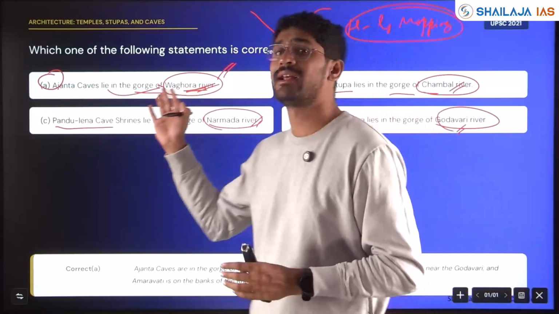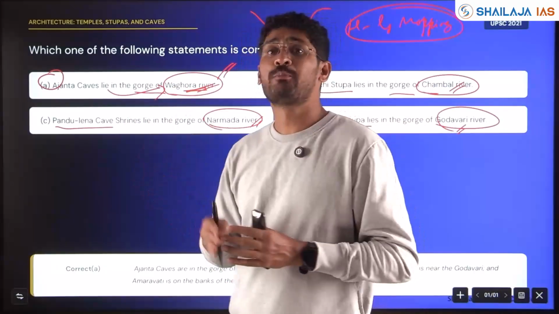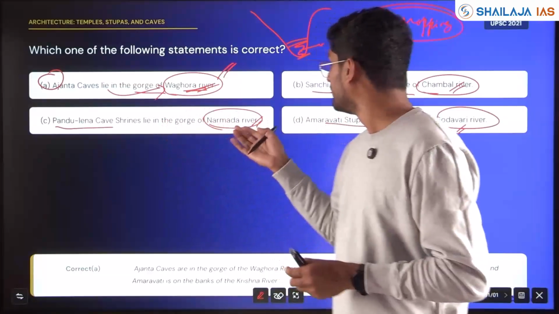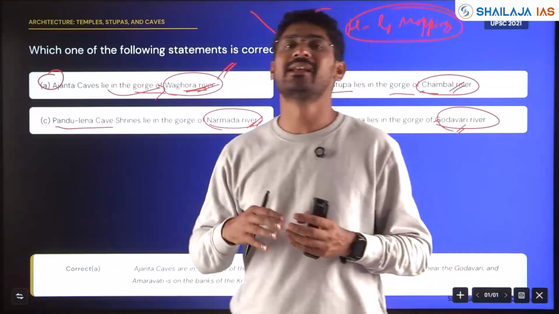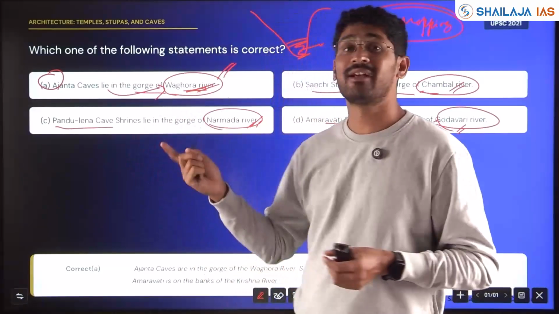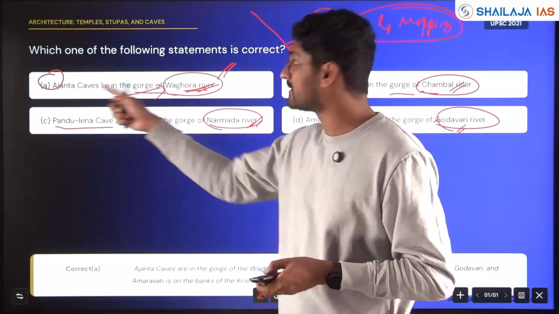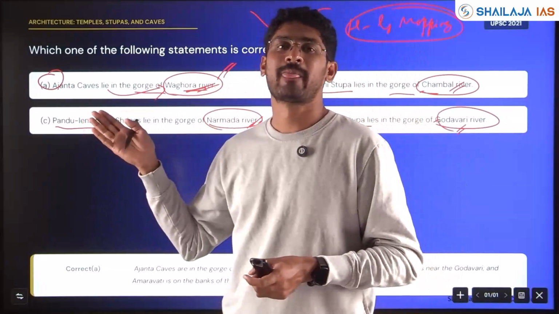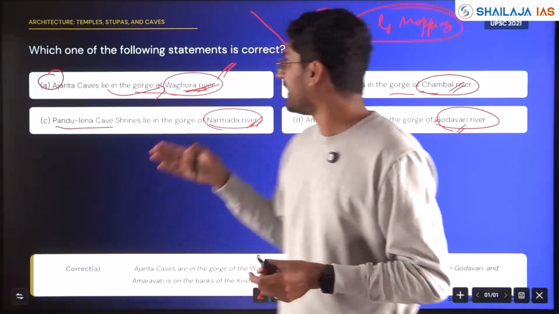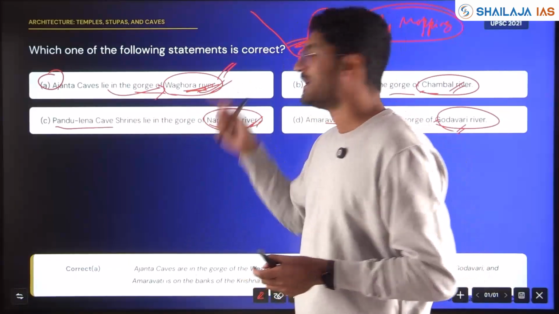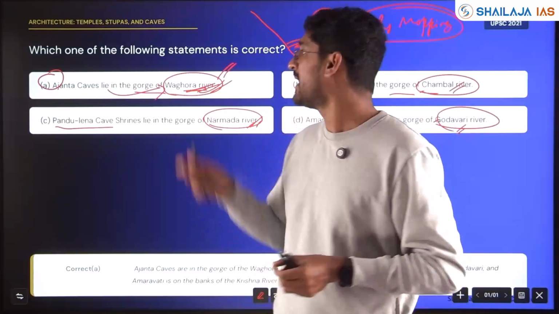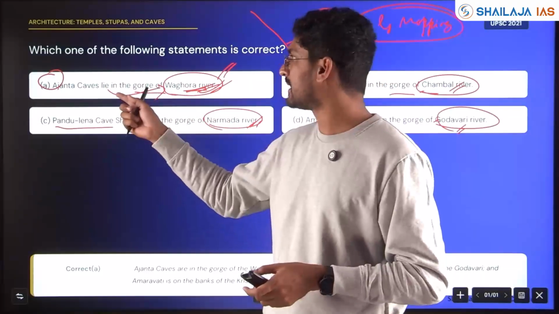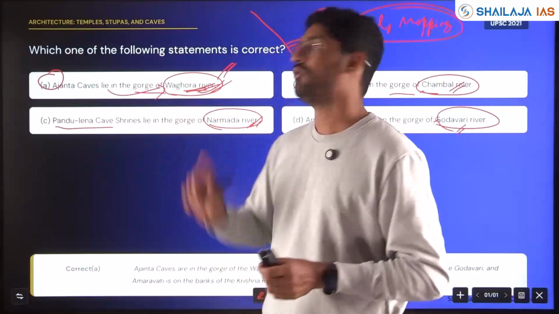Why will the examiner take efforts to search for the unknown river and put it as an option? He can put any of the rivers. But Narmada, Godavari, Chambal are very easy rivers to change in the option. But the Wagora river, you would have gone searching for the proper answer with respect to Ajanta caves and put in the option. I got it right in 2021 because I looked into the options very closely, because it's not easy to go and find an unknown river and put it unless it is the right option. The answer was Ajanta caves lie in the gorge of Wagora River.